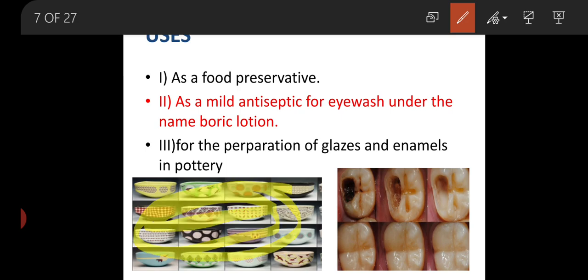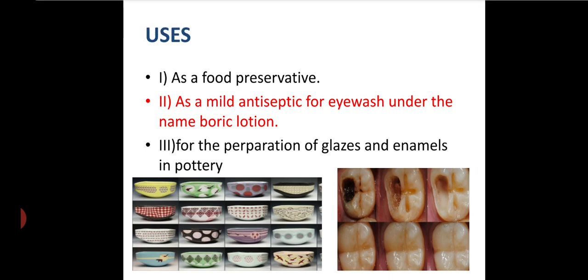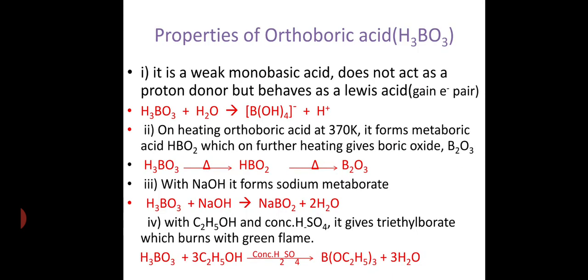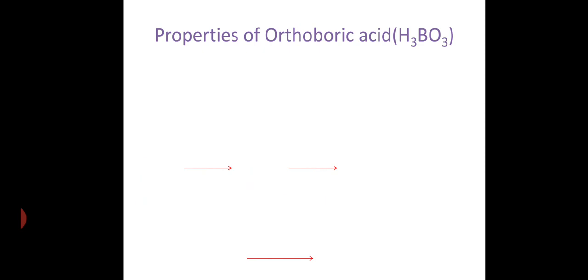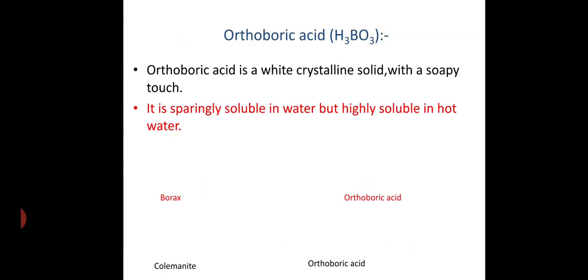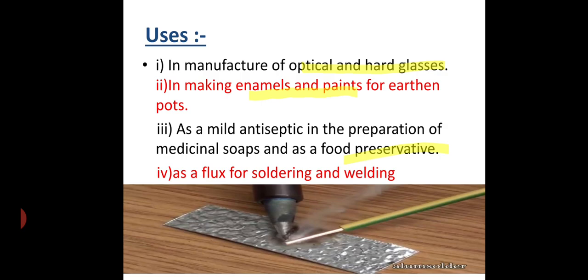The borax compound is used for such preparation, you can see the designs on the pots. This is what the uses of borax are.